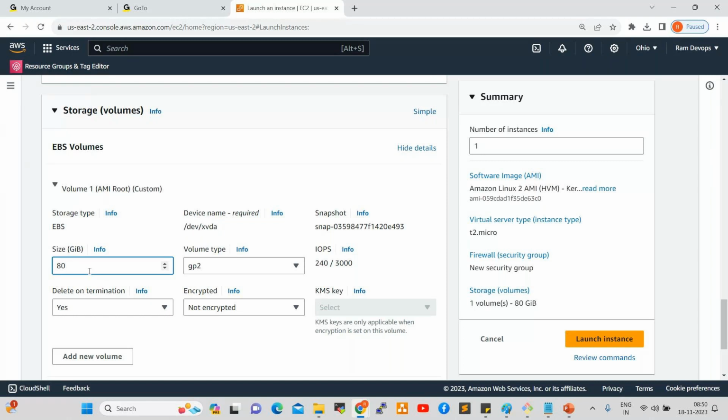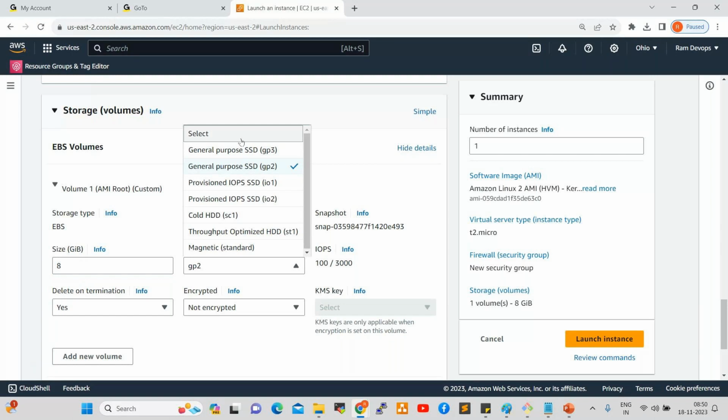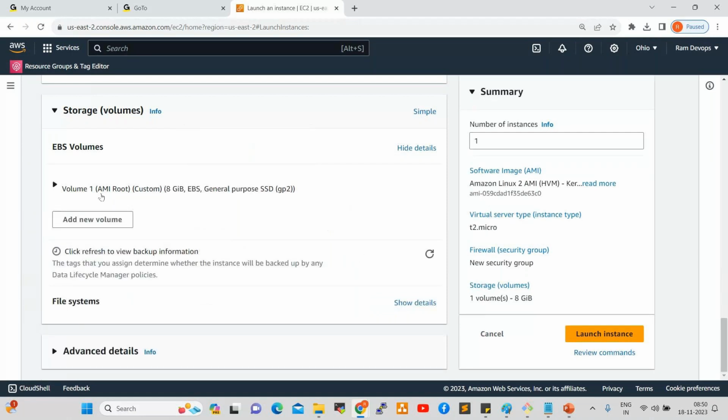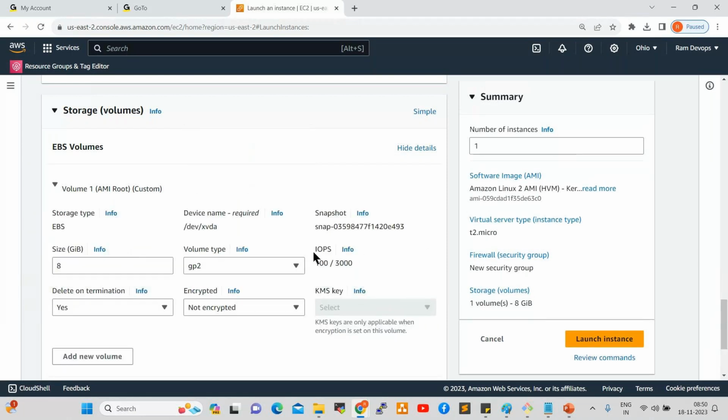Okay, yeah. Next one, volume type GP2, general purpose 2. See here, different volumes are available, different configurations. If you want to select the latest one, you can select here. Okay. Next one, IOPS, which is 100 by 3000. This is the speed of your volume.